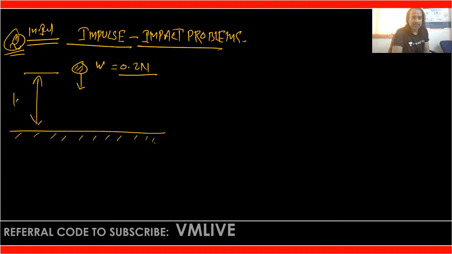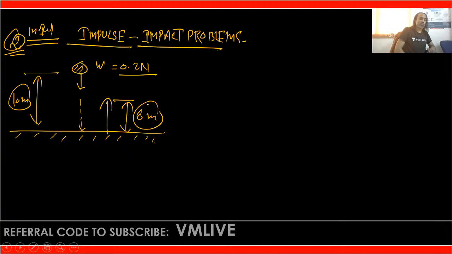Is that clear? 10 meter. A particle of weight 0.2 Newton is released, dropped from a height of 10 meter on a fixed surface. That is the question. And rebounds to a height of 8 meter. Then it is coming, hitting here, and then rebounds to a height of 8 meter. In that case, what is required?